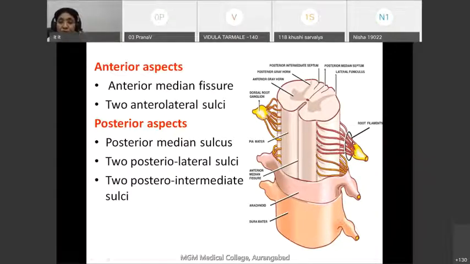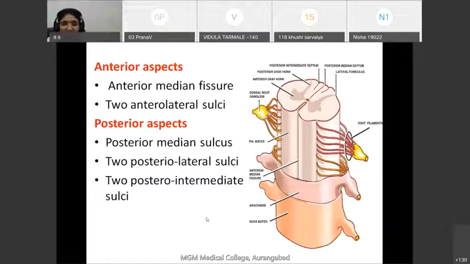They come out of the spinal cord. Then on the posterior aspect, there is the posterolateral sulcus and also the posterior intermediate sulcus.